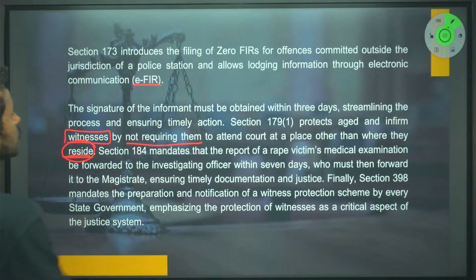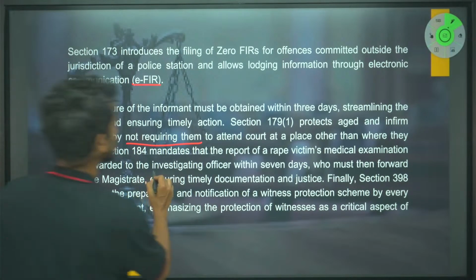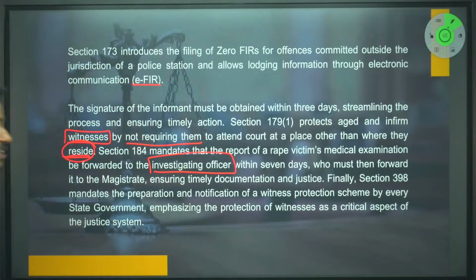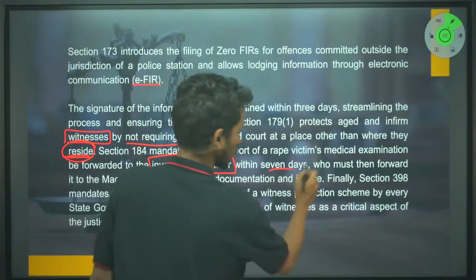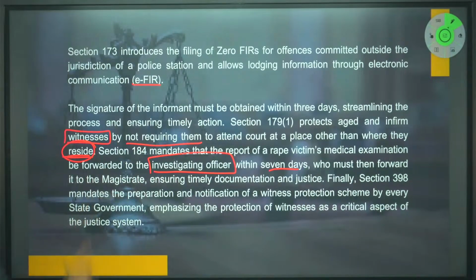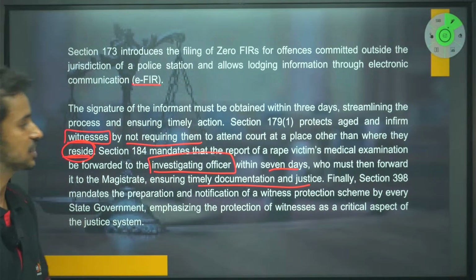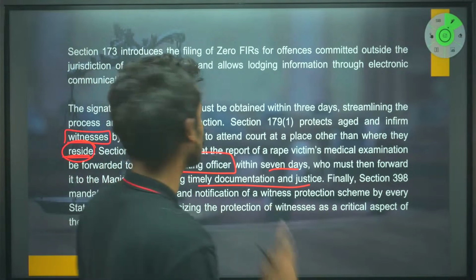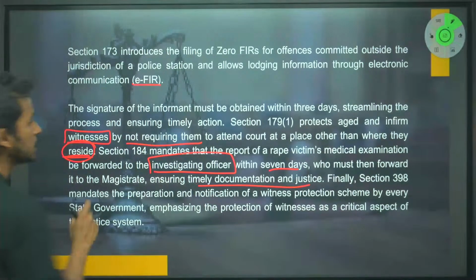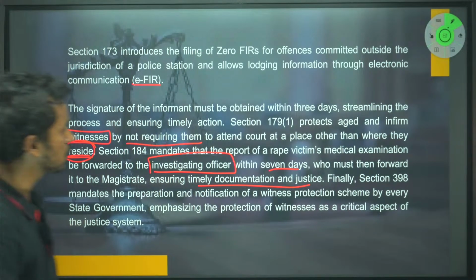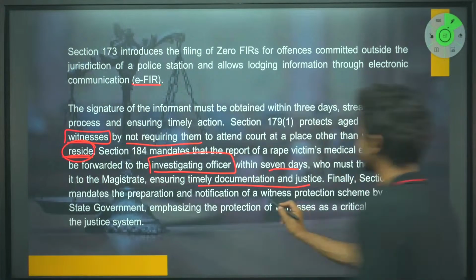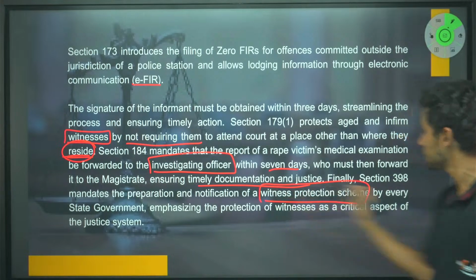Right? Section 184 mandates that the report of a rape victim's medical examination be forwarded to the investigating officer within 7 days, who must then forward it to the magistrate, ensuring timely documentation and justice. Finally, section 398 mandates the preparation and notification of a witness protection scheme. Right? What does this particular section say?